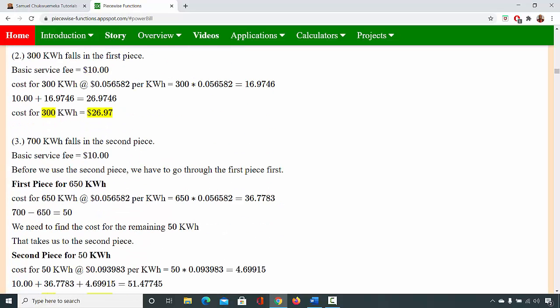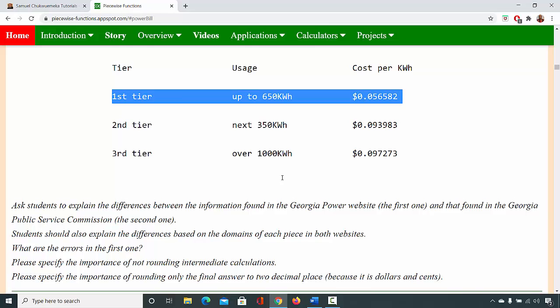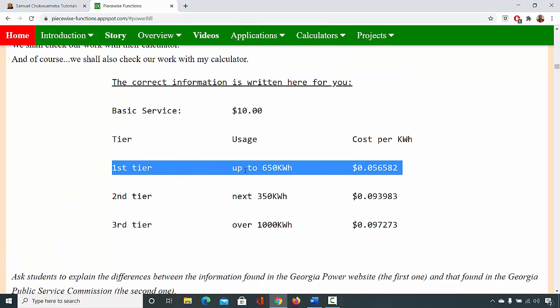The next one is 700 kilowatt hour. This falls in the second piece. Because 700 kilowatt hour is more than 650, from 0 kilowatt hour to 650 kilowatt hour is the first piece, first tier. But once it is more than 650, it falls in the second tier.